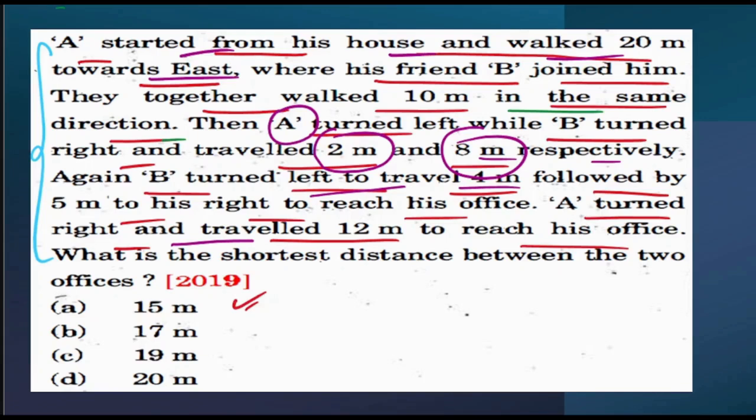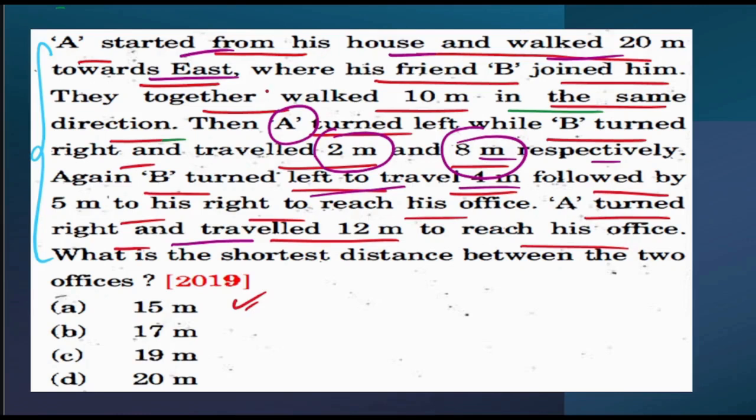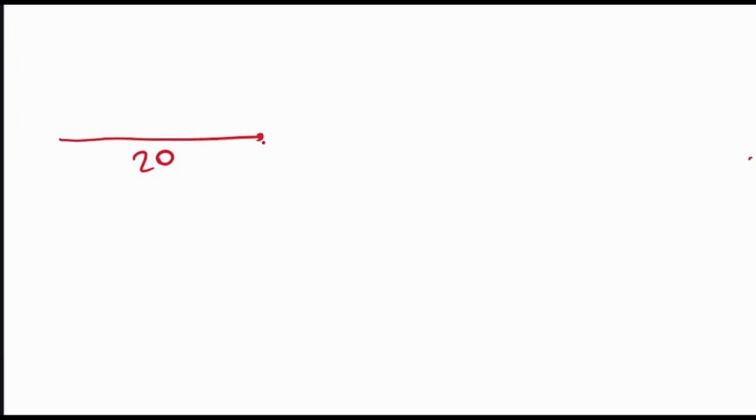So though it's a big question, it's not that big. First of all, what they have said is that A started from his house and walked 20 meters towards east. Then B joined him. They walked together 10 meters in the same direction. So over here B came. They walked 10 meters again.